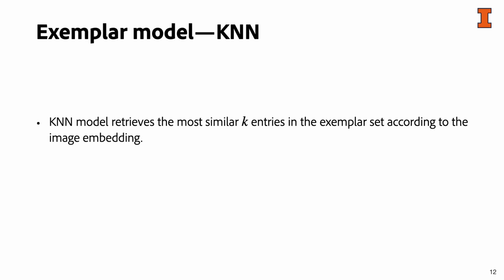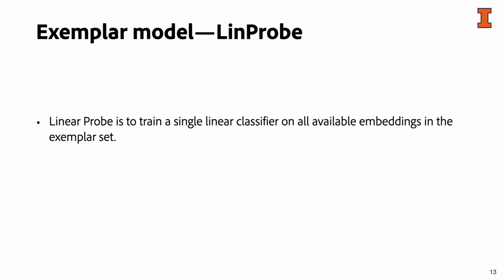Naively, according to the literature, KNN is the simplest instance-based method. Essentially, it works by comparing the image embedding to all atoms in the example set, and then selecting the most similar K atoms. Then the classification result is made by majority voting. The advantage of KNN is that it does not require any training, and its inference speed can be made super fast by using advanced indexing libraries such as FAISS. However, the downside is its performance is usually not great.